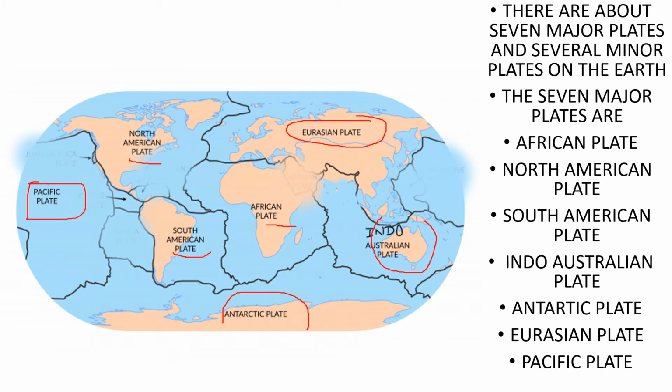Now you will think, you are telling all the continent names. No, they are not continent names. You can see Asia has not come in it. Europe has not come in it. So these are the 7 major plates. I told you, plates are massive bases of rocks on which the continents and oceans are settled. Now let us see further.